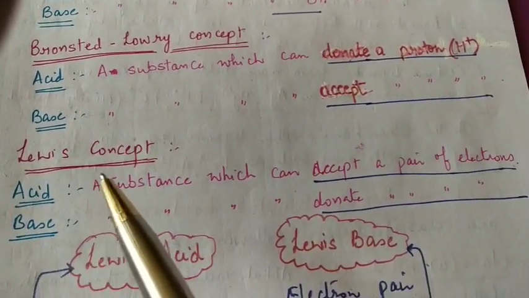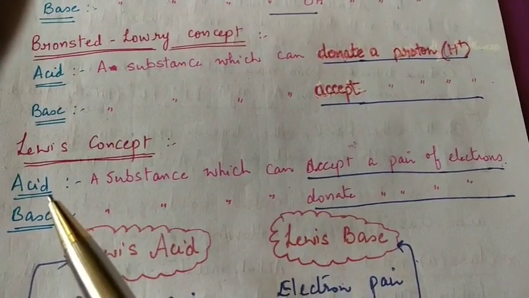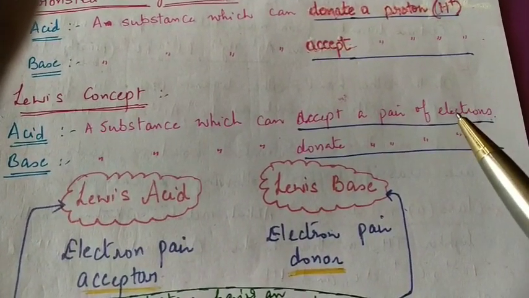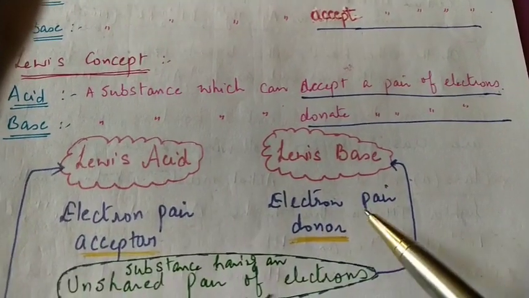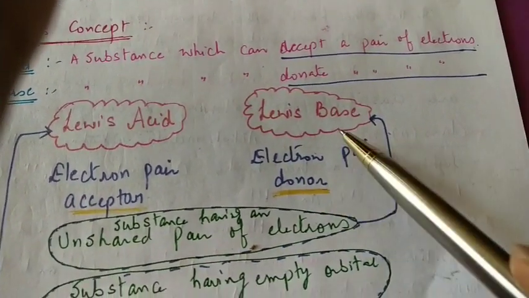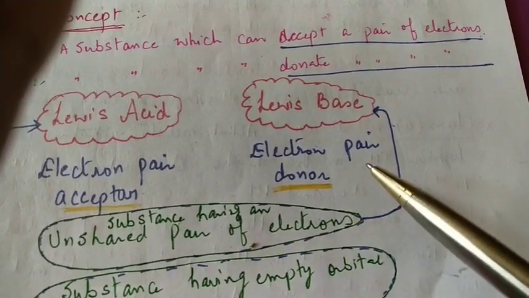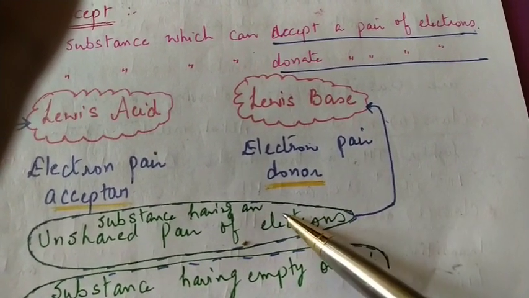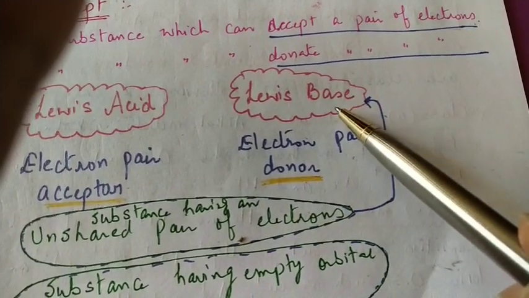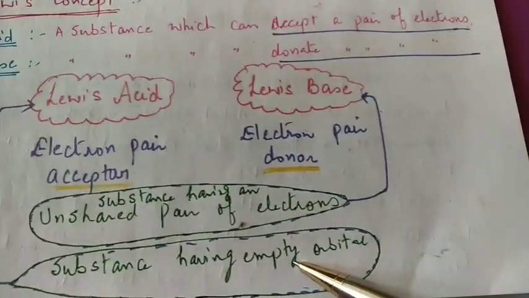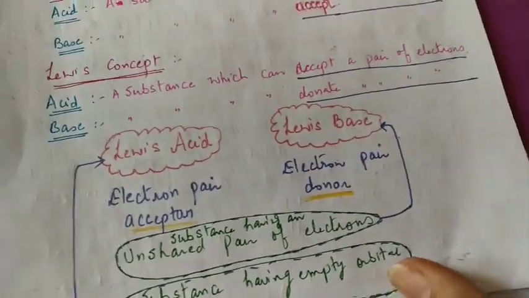Then comes the Lewis concept. In the Lewis concept, acids are electron pair acceptors. They accept a pair of electrons, and bases are electron pair donors. Obviously, for a Lewis base, there must be some unshared pair of electrons. Only then can it donate. So substances which have an unshared pair of electrons act as Lewis bases, and those which have empty orbitals in which they can accept the electron pair are called Lewis acids.